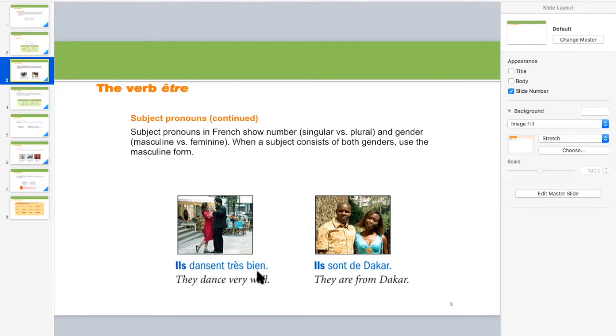Another is Ils sont de Dakar. They are from Dakar. Dakar is a city, the capital city of Senegal. So this is what the sentence means: they are from Dakar. Ils sont, we pronounce this. When we do it in detail, you will understand what I'm talking about here.